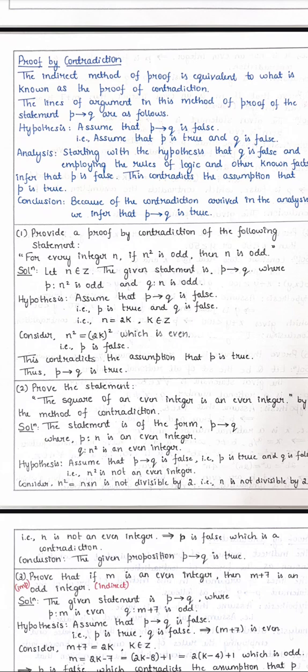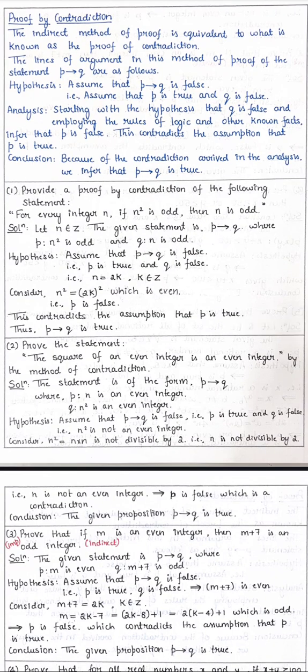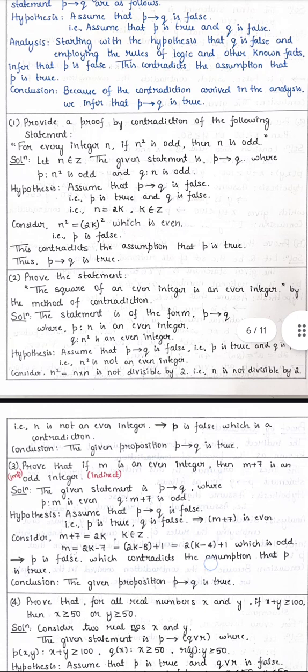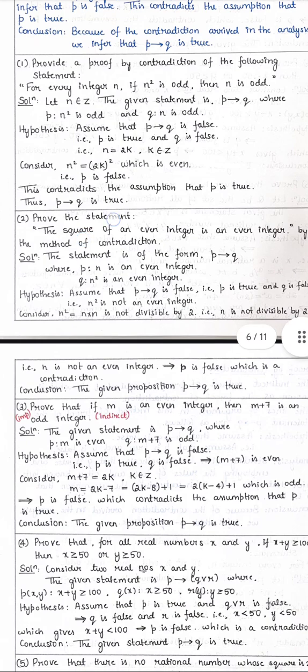Then the analysis part starts with the hypothesis that Q is false, and employing the rules of logic and other known facts, infer that P is false. This contradicts the assumption that P is true. So, the conclusion: because of the contradiction arrived at in the analysis, we infer that "if P then Q" is true.